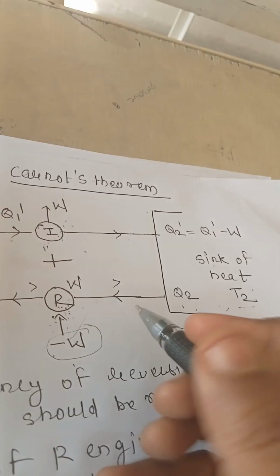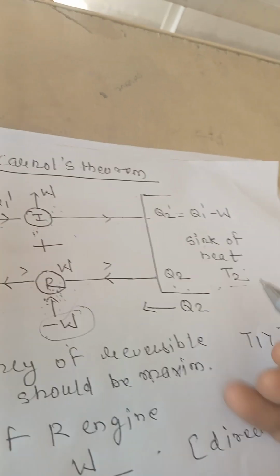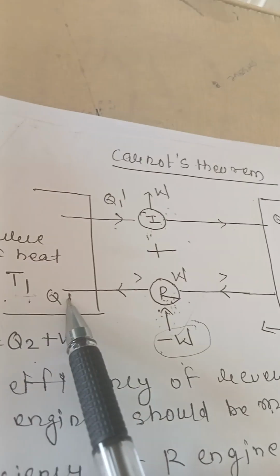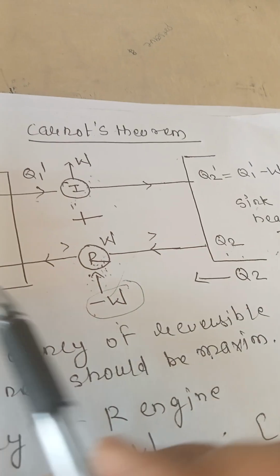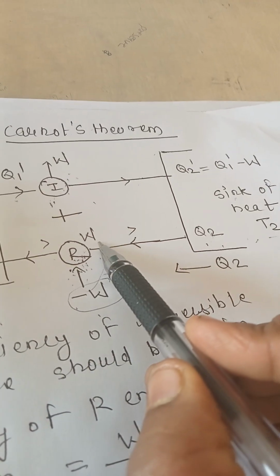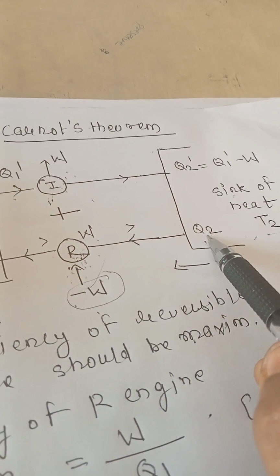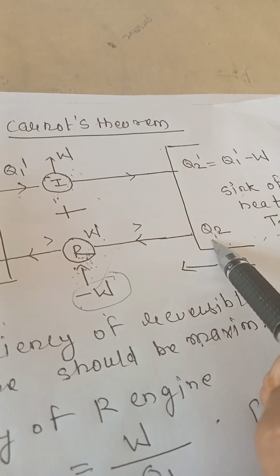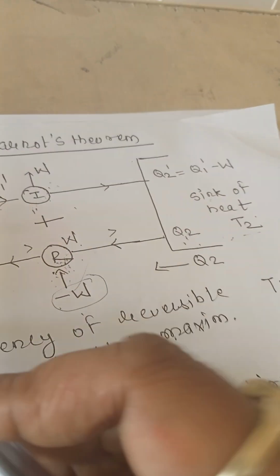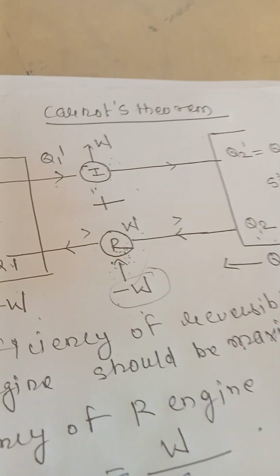Let's see. How much heat? The system absorbs Q1 heat, work done by R, and Q2 heat rejected to the sink in the direct path. So what is the value?